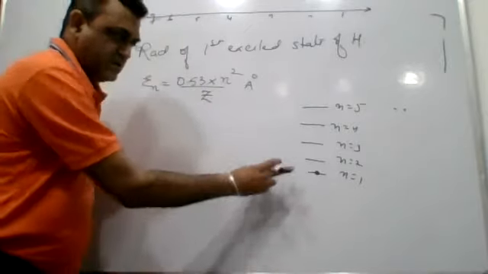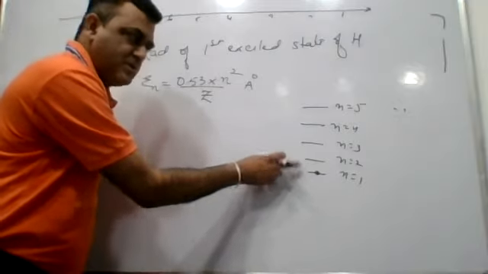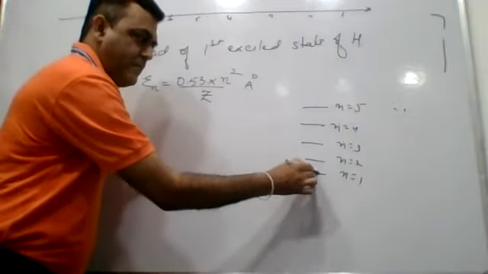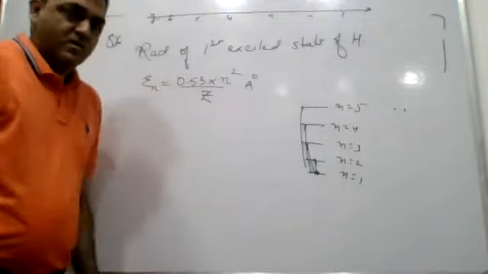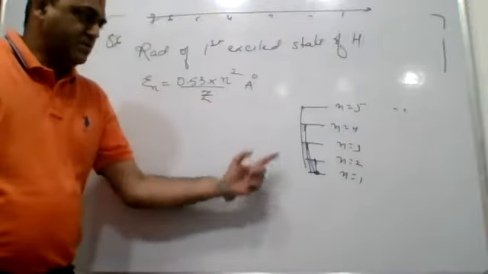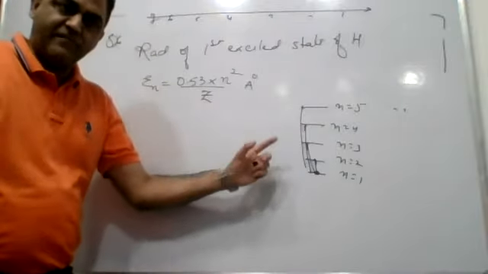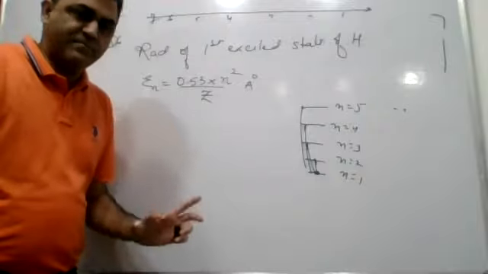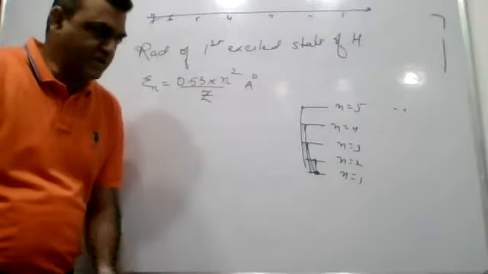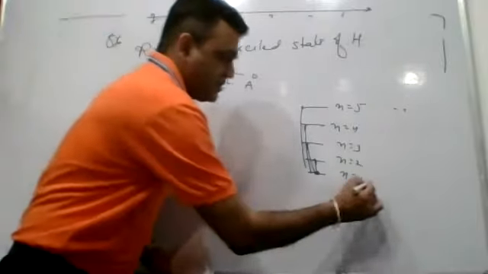This electron can be taken to the second, third, fourth, or fifth shell by providing an appropriate amount of energy. So second, third, fourth, fifth, they all will be called excited states. And where will it be present without absorbing any energy? First shell. So this is called the ground state.